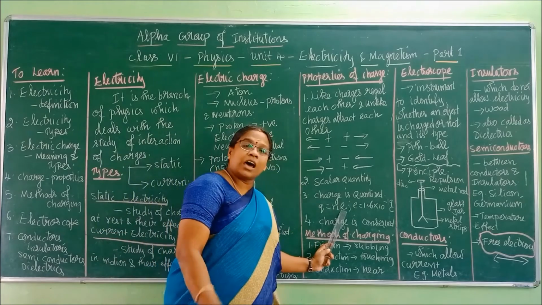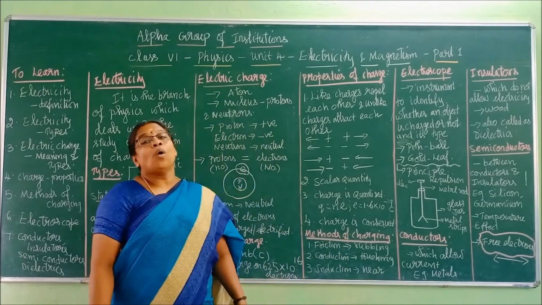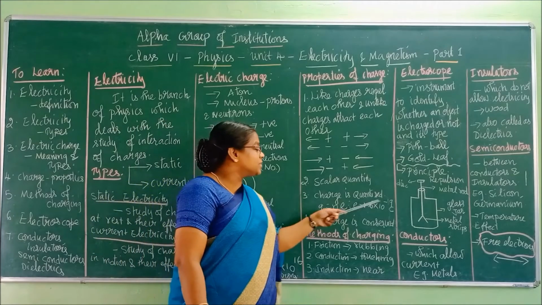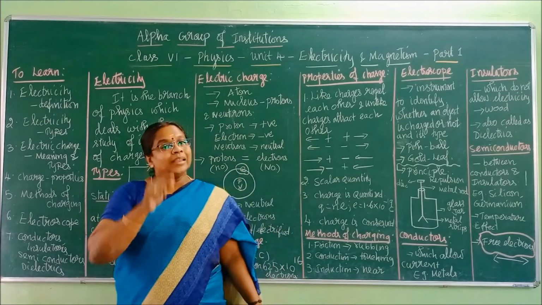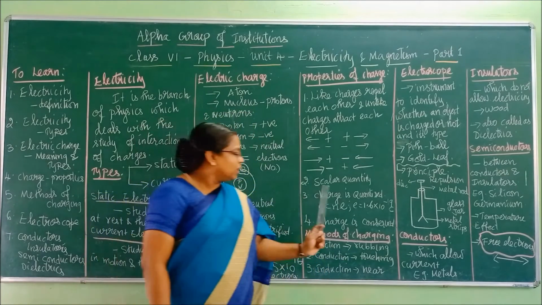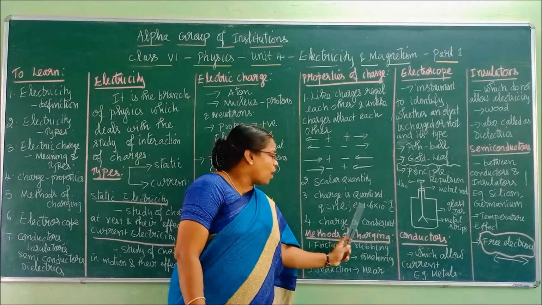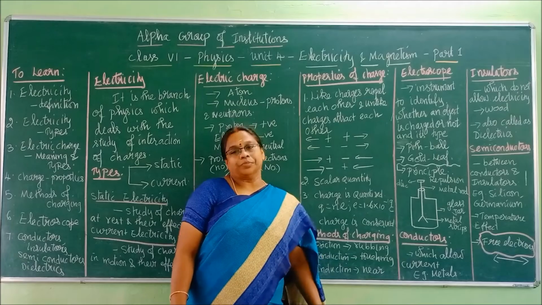This e, the charge of one electron, has a numerical value. What is that? 1.6 into 10 power minus 19 coulomb. Underline that value in your textbook. Very, very important. What is the value of e? 1.6 into 10 power minus 19 coulomb. Right?